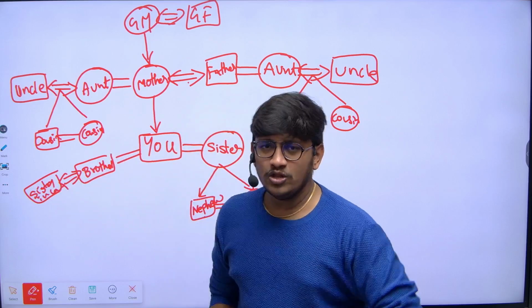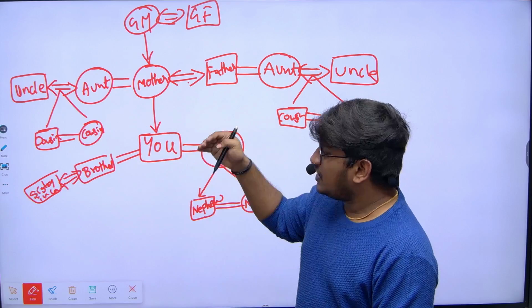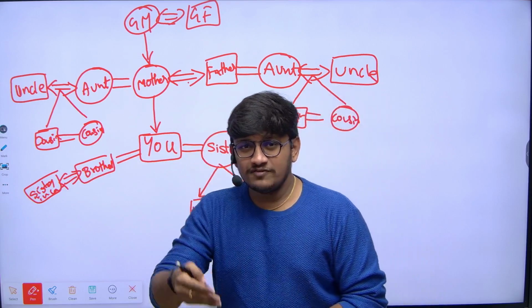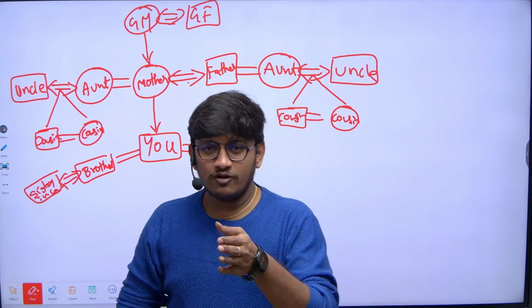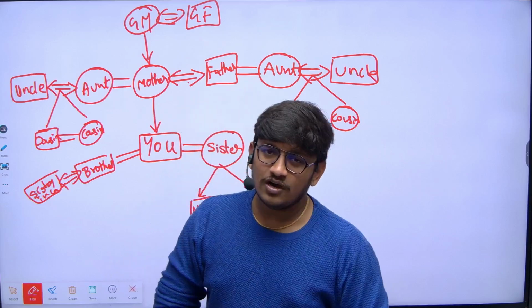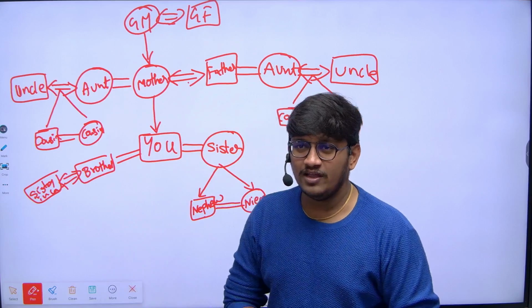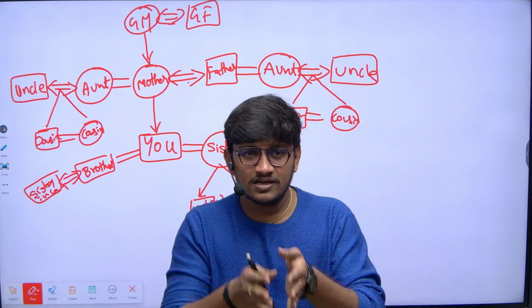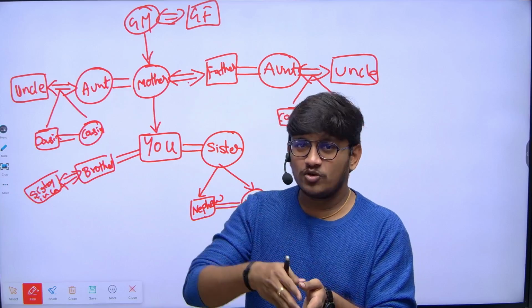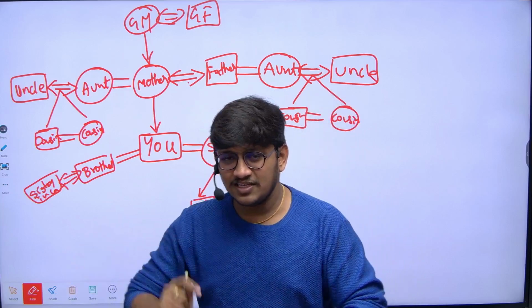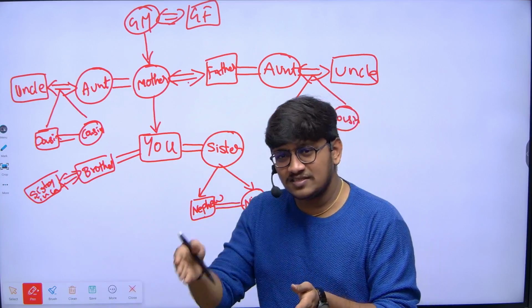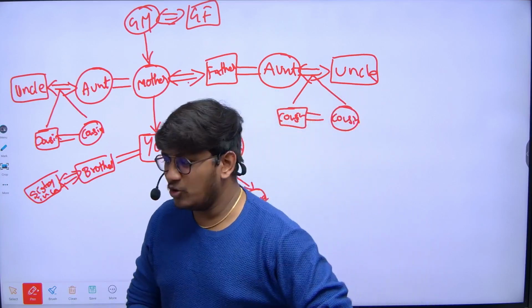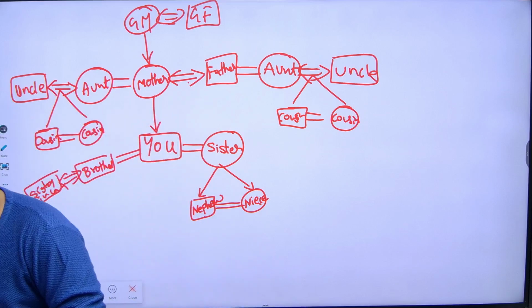And also your wife's sister is also sister-in-law, or your wife's brother we call brother-in-law. Similarly, if it is a girl, your partner, meaning your husband's brother is brother-in-law, and your husband's sister is sister-in-law. I hope you all are clear with these in-law relations.